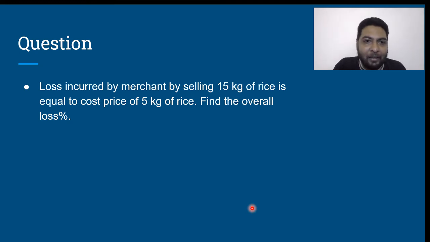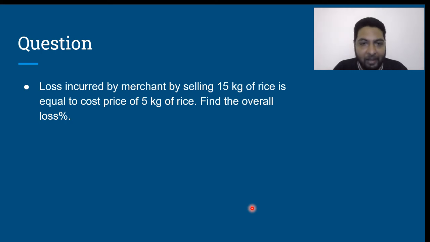Loss incurred by a merchant by selling 15 kilos of rice is equal to cost price of 5 kilos of rice. Find the overall loss percentage.